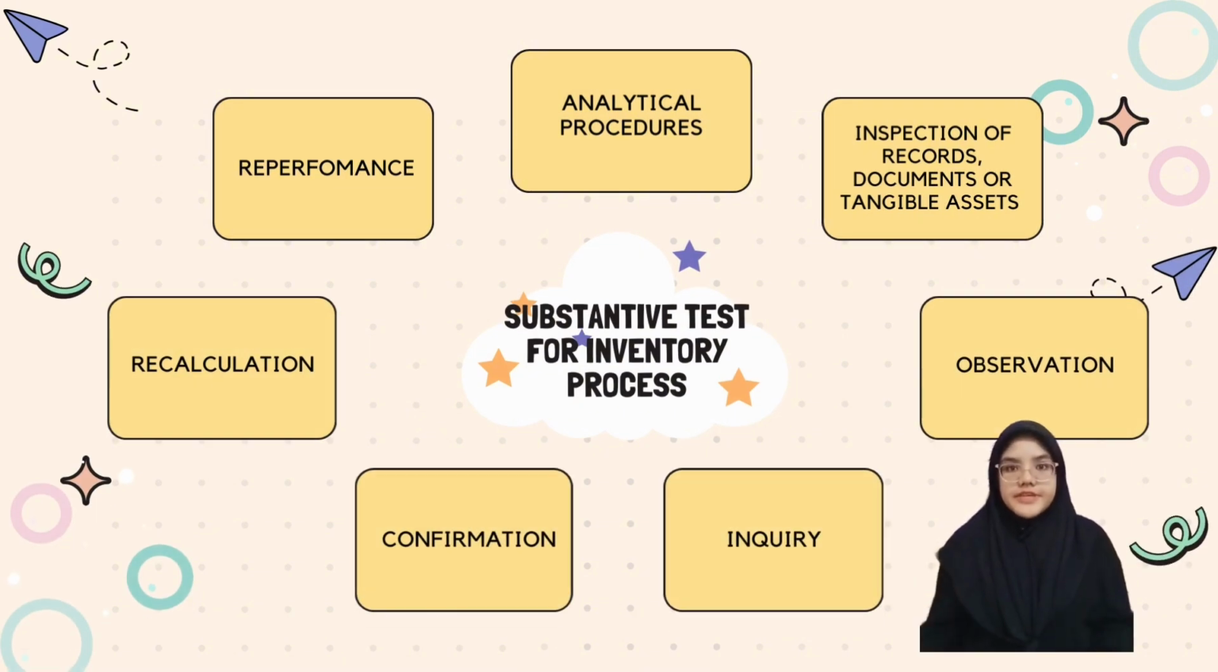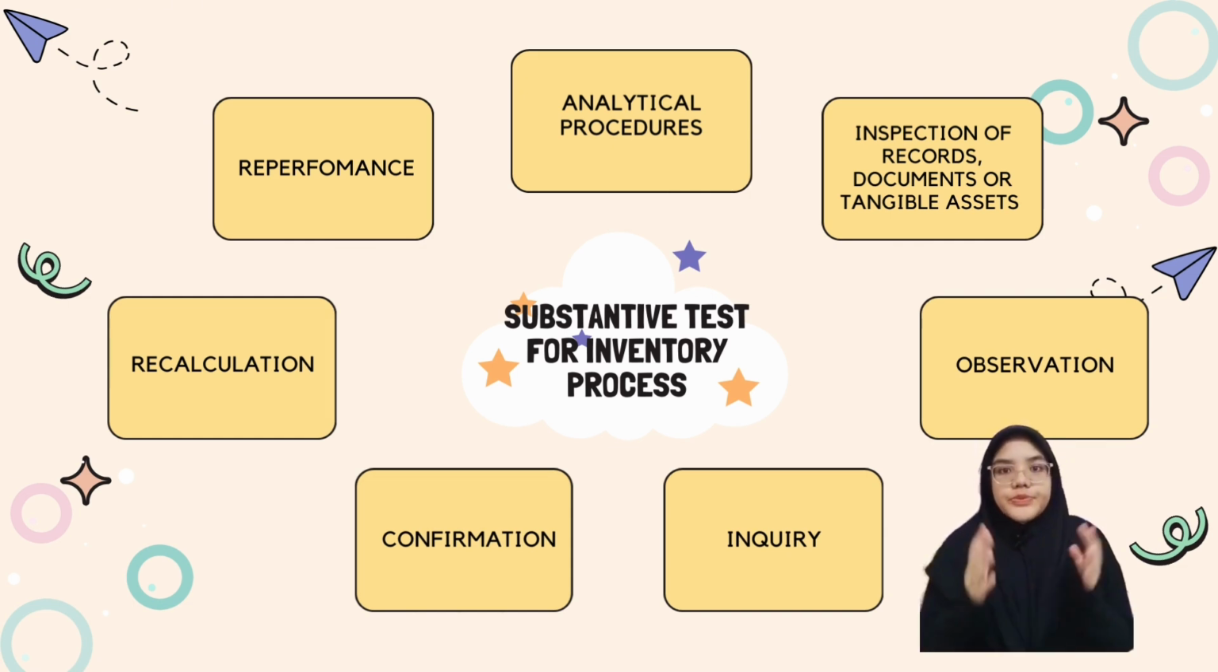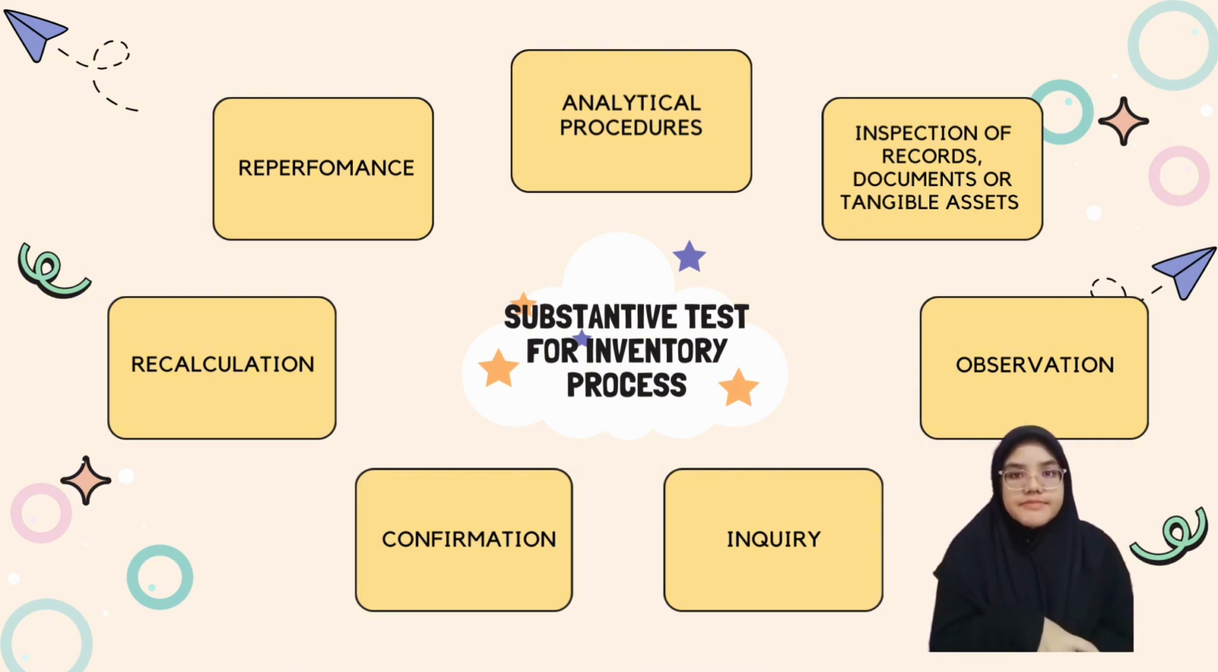Substantive tests for the inventory process. Auditors perform substantive audit procedures to gather evidence to evaluate whether the financial statements are prepared according to the applicable financial reporting framework. This includes, first, analytical procedure, number 2, inspection of records, documents or tangible assets, number 3 is observation, number 4 is inquiry, number 5 is confirmation, number 6 is recalculation, and number 7 is reperformance.